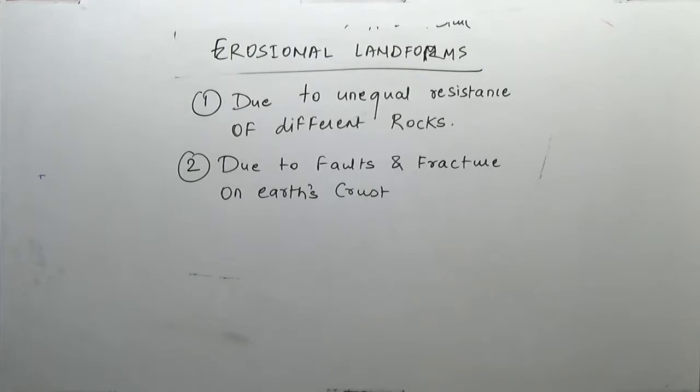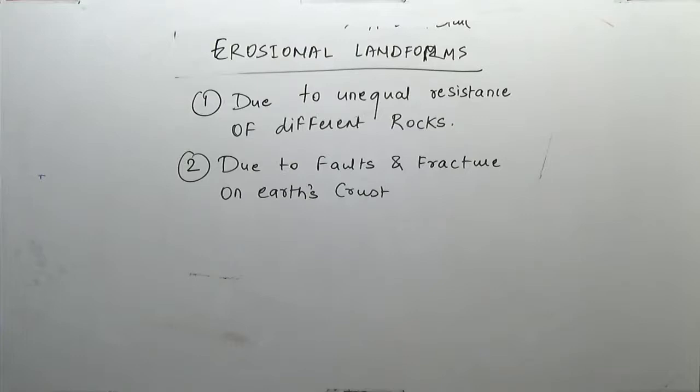Now, obviously, there is an example of such a waterfall, the waterfall due to faults and fractures. The greatest example is Victoria Falls on the Zambezi River.